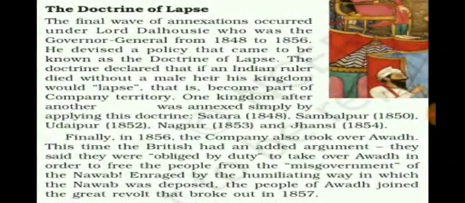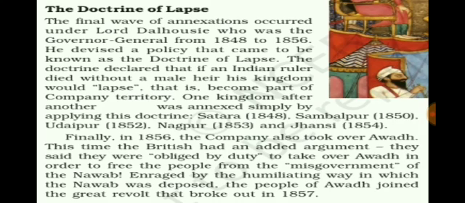Now students, we have to move to the next topic, and the next topic is the doctrine of lapse. Do we have any idea about this concept? What is the doctrine of lapse? Let me tell you. This type of annexation took place under the governorship of Lord Dalhousie, that is 1848 to 1856.